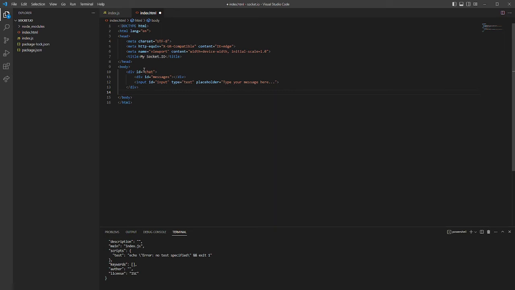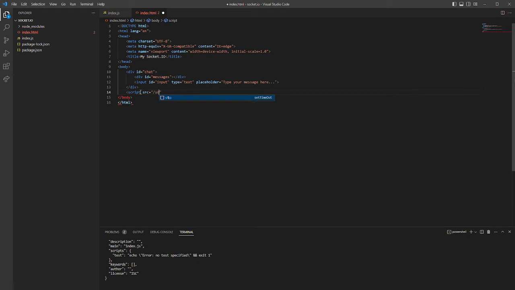But the very important thing is to create the script tag. We'll be using the source from the socket that we just installed as a dependency to our application.